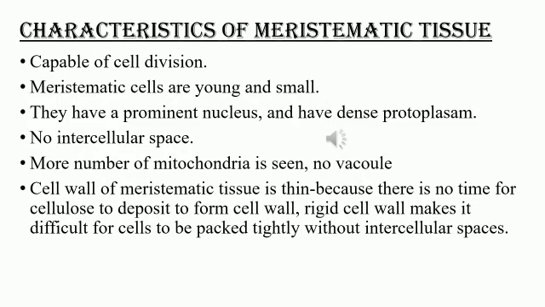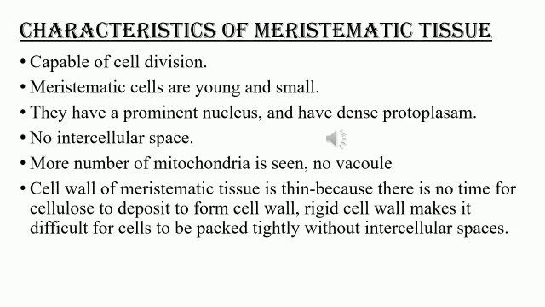Coming to characteristics of meristematic tissue, these tissues are capable of cell division. The cell division is very rapid in the region where these meristematic cells or tissues are present. These meristematic cells are very young and small in size. They have a prominent nucleus and a dense protoplasm, and there is no intercellular space between the cells. More mitochondria are seen, and there is no presence of vacuole in meristematic cells.